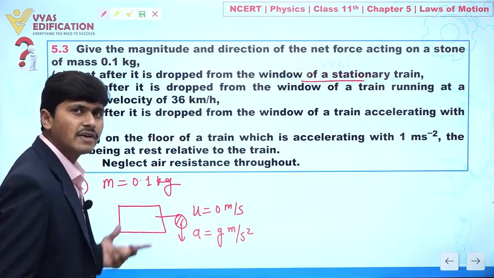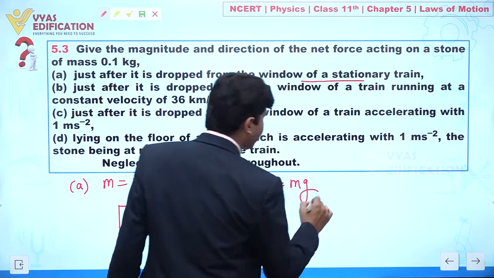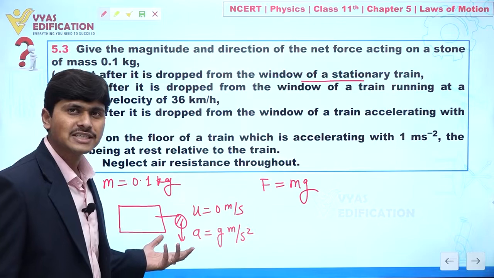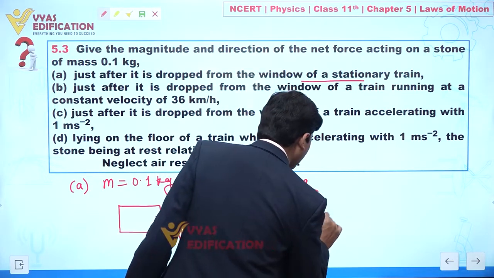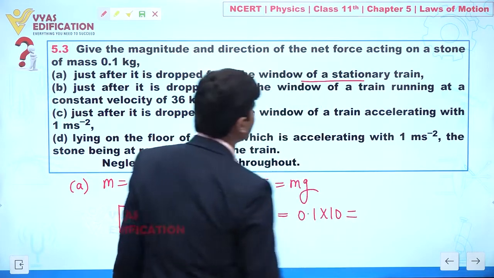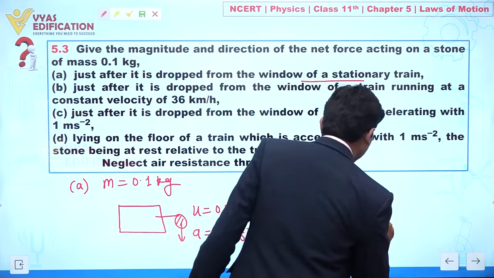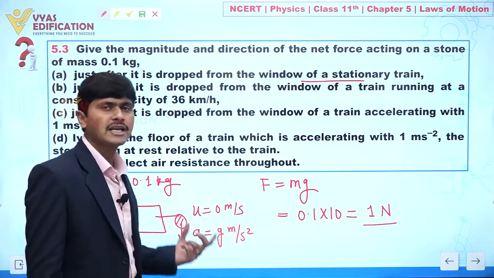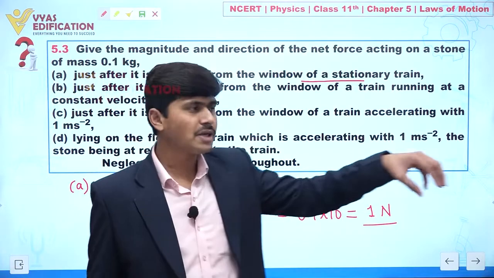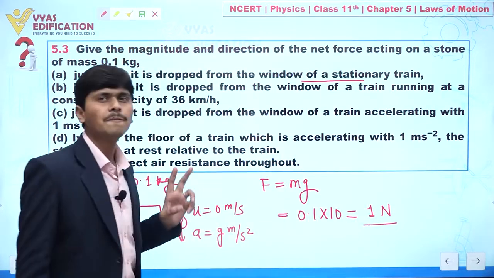Clear? So can we calculate the value of force here? Yes, this is equal to mg only, because the train is stationary. The mass of the stone is 0.1, multiplied by, let's suppose, 10 for acceleration due to gravity, so this is equal to 1 Newton. So the force acting on this stone when we drop it from a stationary train is 1 Newton.